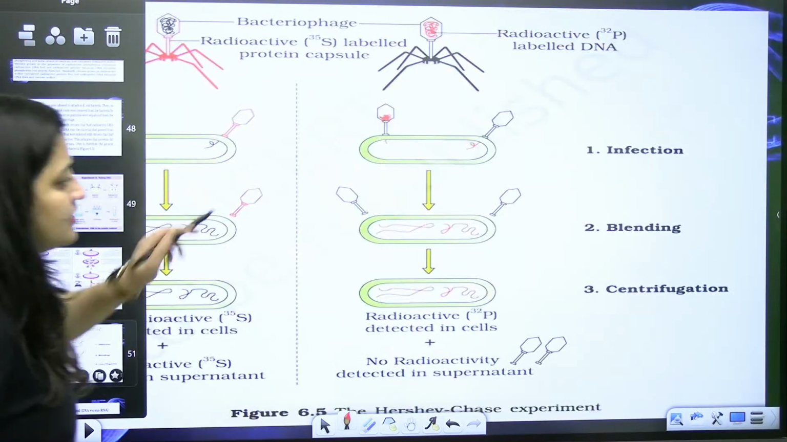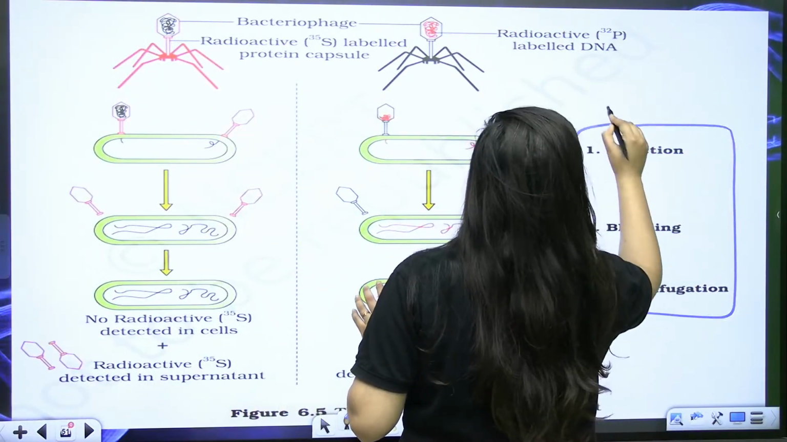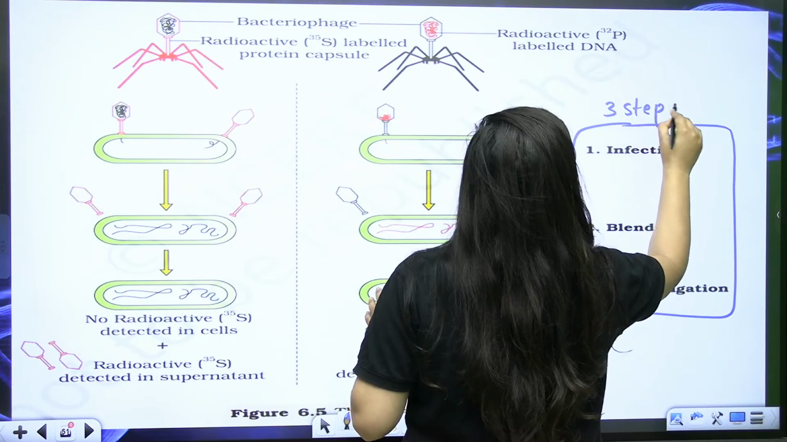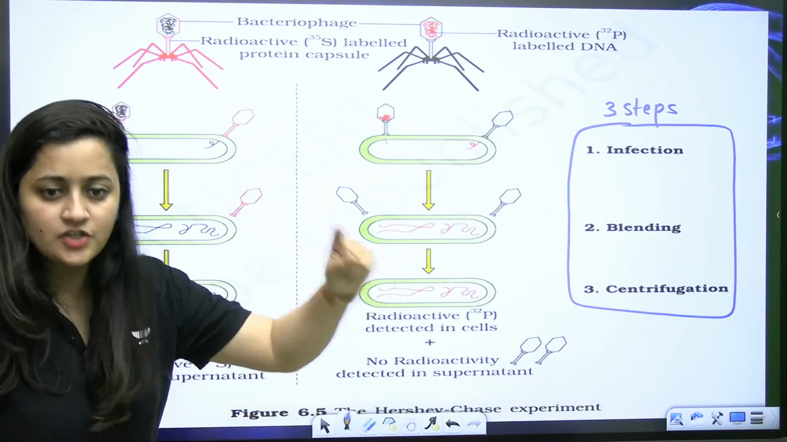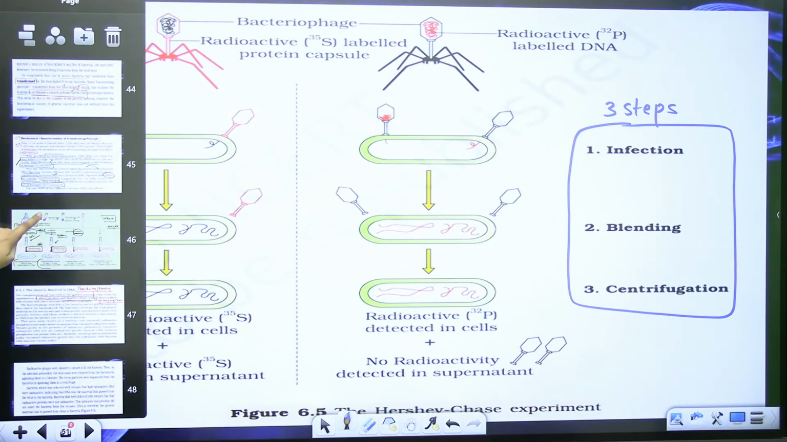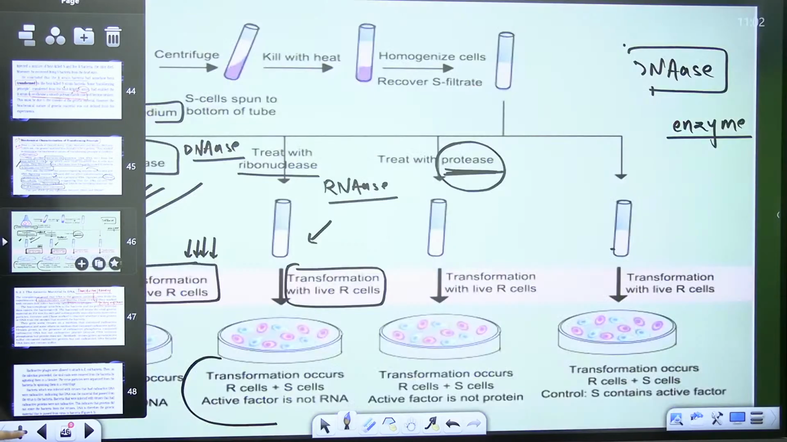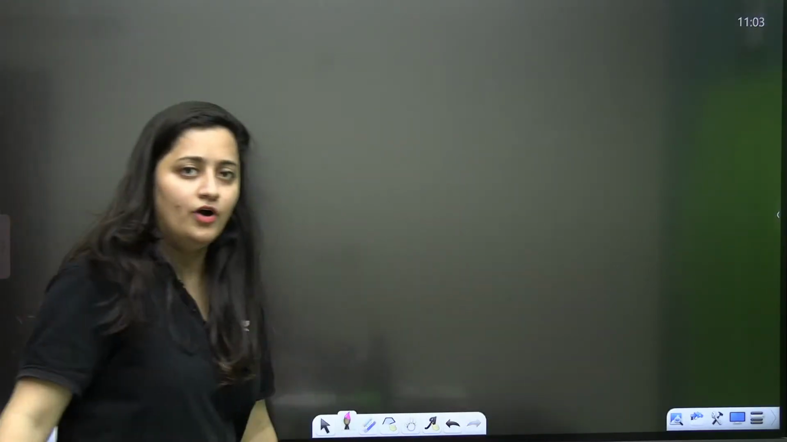Okay, see, these are the 3 steps of this experiment. This diagram is from NCERT, na? Infection, blending, centrifugation. So that's what we need to do. But before that, yes, you have to understand a few things. You really need to understand a few things. So let's go for it.